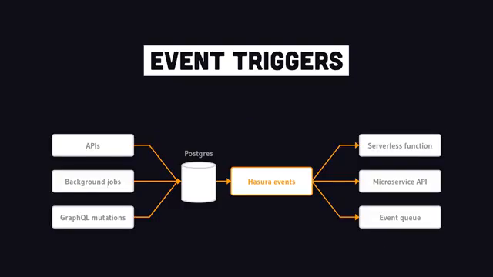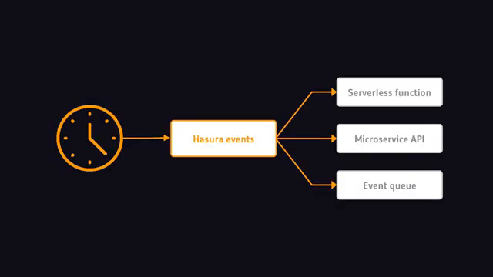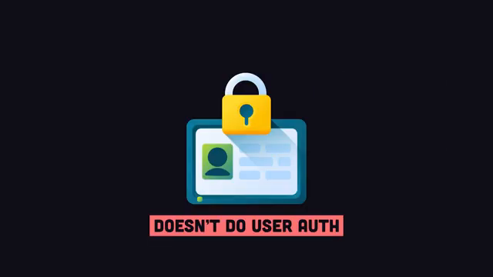In addition, you may want to trigger server-side code when something changes in the database. Like you may want to send a transactional email when a new row is added to a certain table. Hasura events can be triggered based on operations to a certain table or scheduled with a cron job in the background. But one thing Hasura doesn't handle is user authentication.